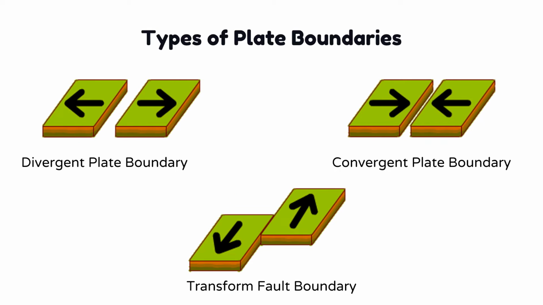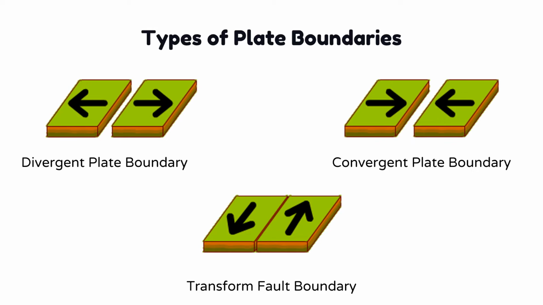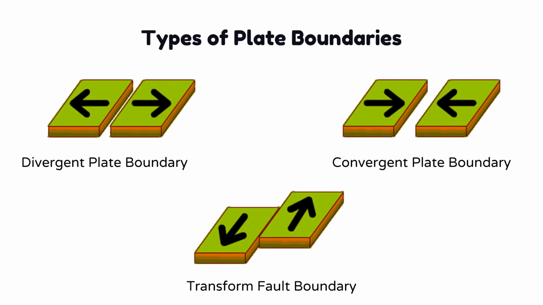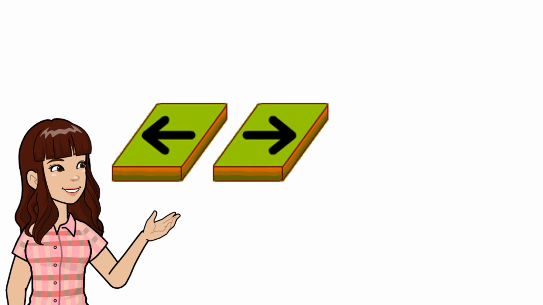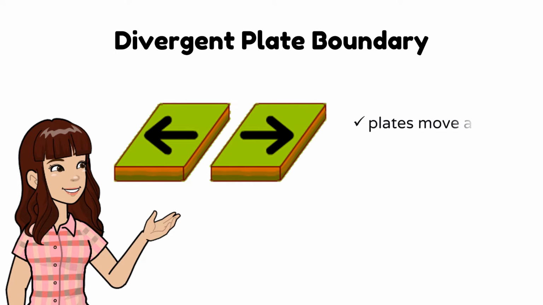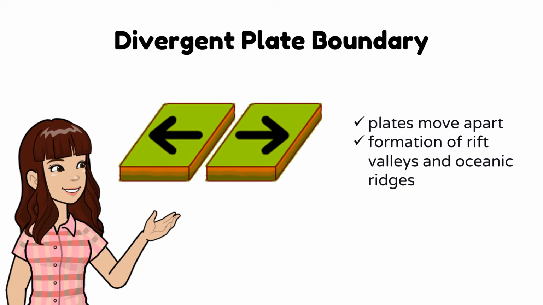Studying plate boundaries is important because along these boundaries, the formation of the lithosphere is happening. These geologic events have a great impact not only on the environment but also on us. The first type of plate boundary is termed divergent boundary, wherein plates move apart. The formation of rift valleys and oceanic ridges are indications that the crust is spreading.